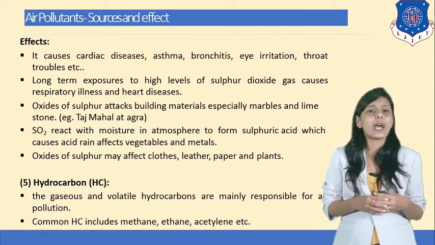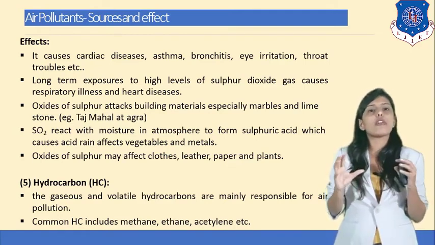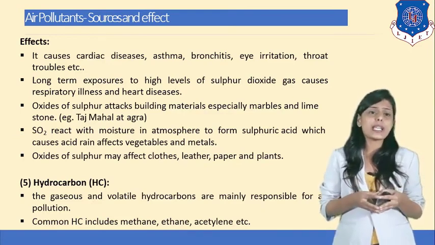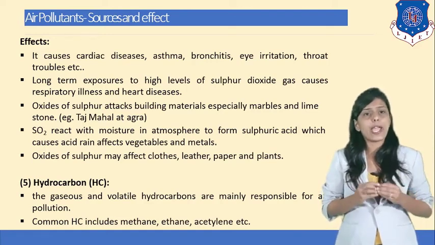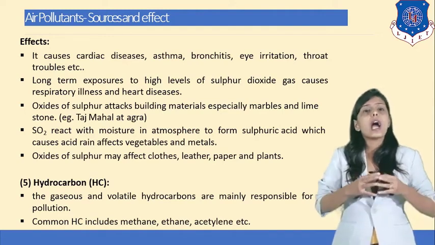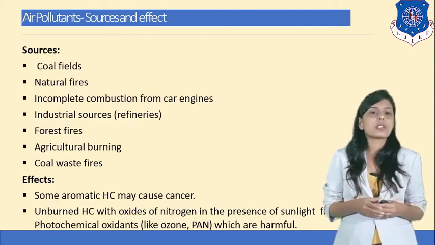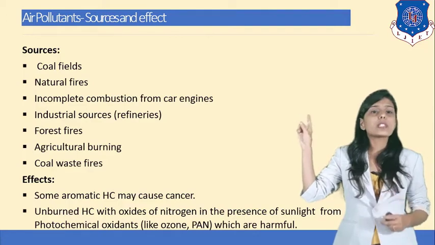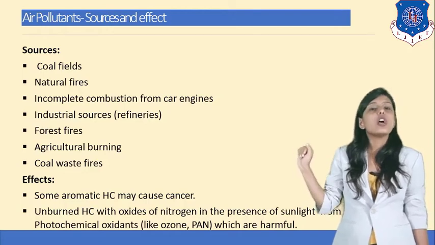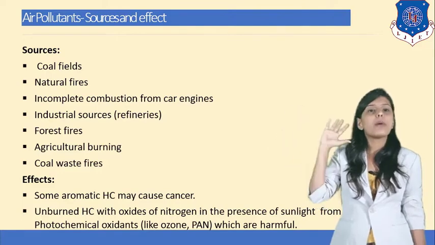Now, what do you mean by hydrocarbons? Elements made from hydrogen and carbon are known as hydrocarbons. The bond of hydrogen and carbon is present in that element. The gaseous and volatile hydrocarbons are mainly responsible for air pollution. Common hydrocarbons include methane, ethane, and acetylene. Now, what are the sources of hydrocarbons? Coal fields, natural fires, incomplete combustion from car engines, forest fires, agricultural burning, and coal waste fires are all examples of sources emitting hydrocarbons.